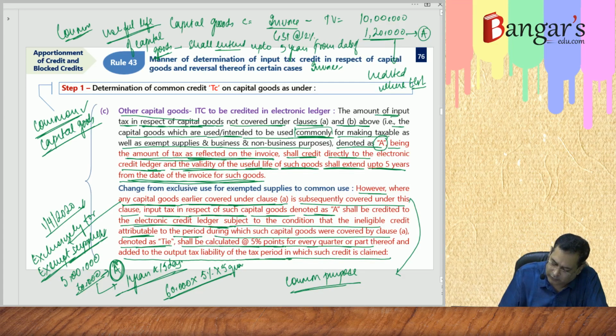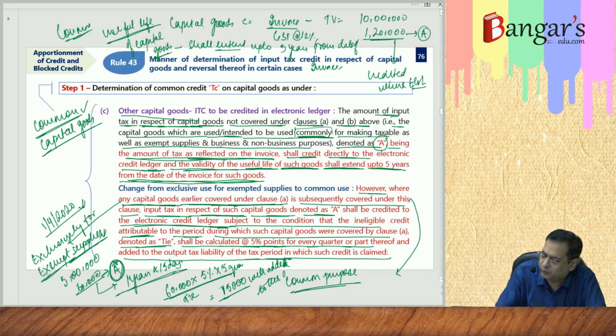So 60,000 into 5% into 5 quarters, that is 15,000 rupees. Same will be added. This is TIE. Will be added to the output tax liability.